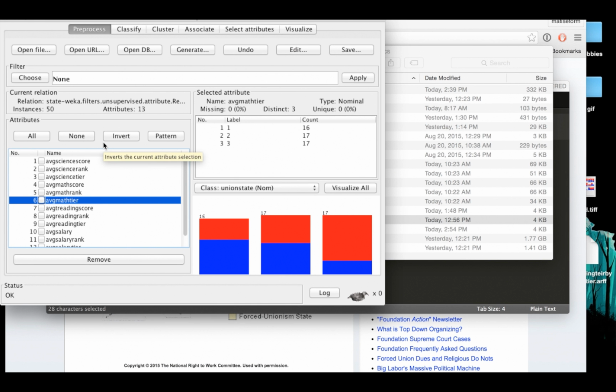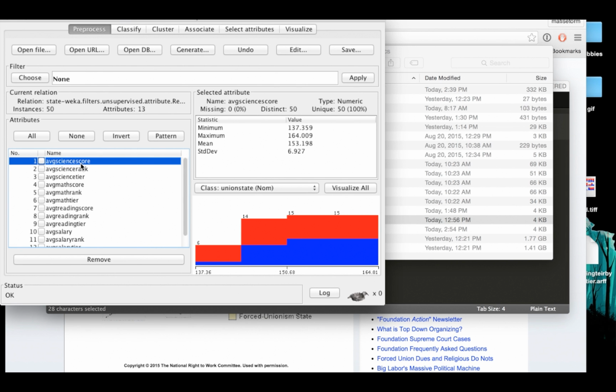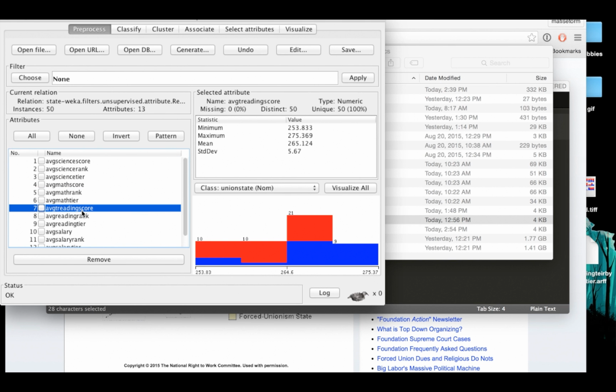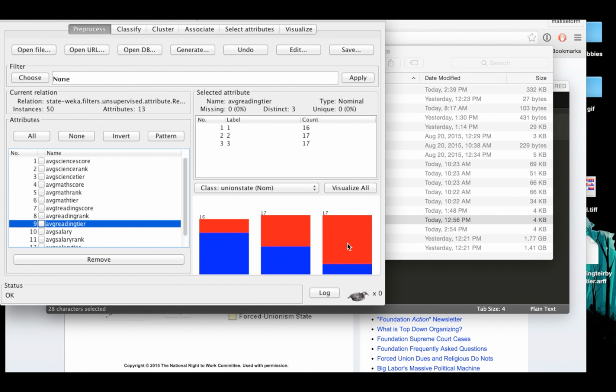I've already got it up. And here is our data set, classified by union state nominal. And we identified that math and science were not as clearly correlated based on the information gain metric. And we can see that in the graph. That's not really surprising. Reading score, on the other hand, clearly has a slant towards union states. Union are blue and non-union are red. That wasn't intentional politically, it's just the way that Weka coded it. But there's clearly a slant, especially when we look at reading tier.